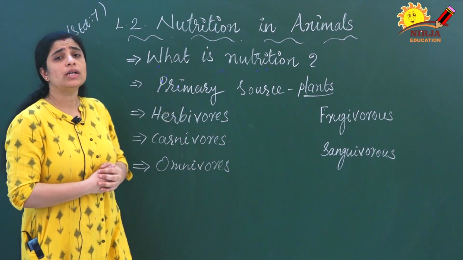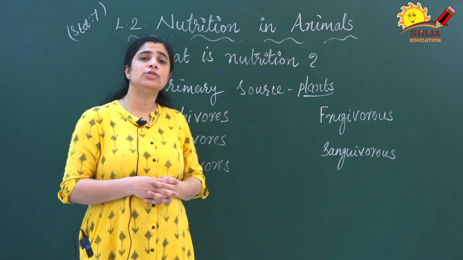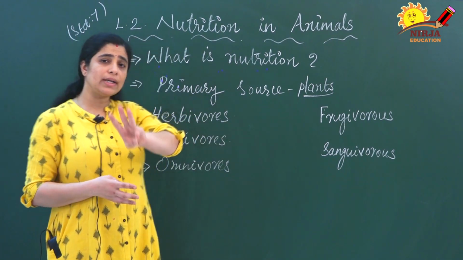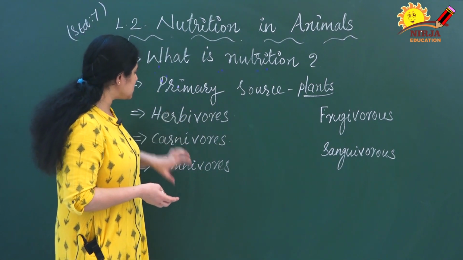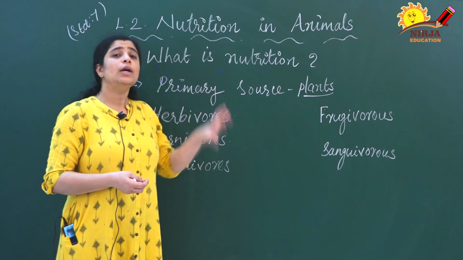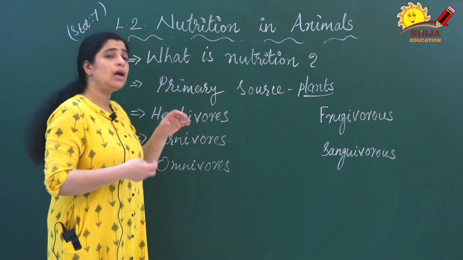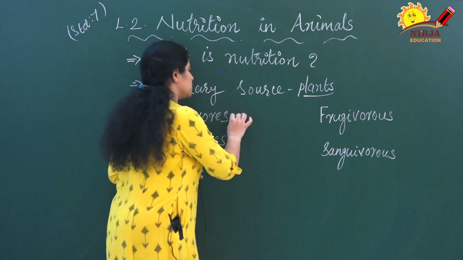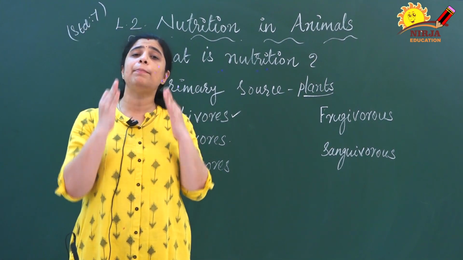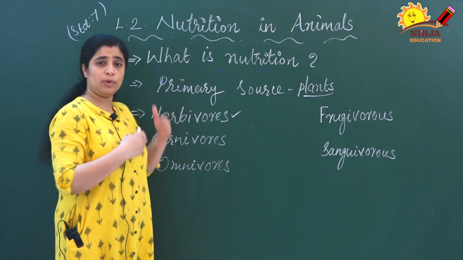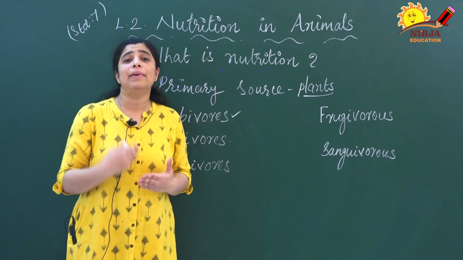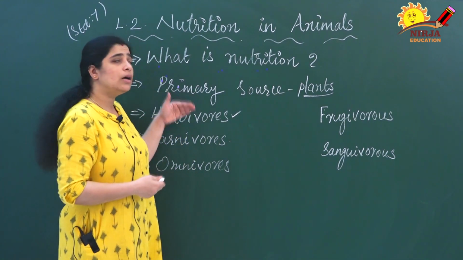Now we will see according to the food habit. According to the food habit of the animals, mainly animals can be divided into 3 types. What are the 3? Herbivores, carnivores and omnivores. These are the 3 categories into which animals can be divided. Then what are herbivores? The animals that eat only plants and plant products are known as herbivores. I will repeat once: the animals that eat plants and plant products are known as herbivores.